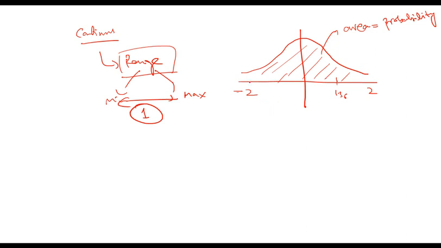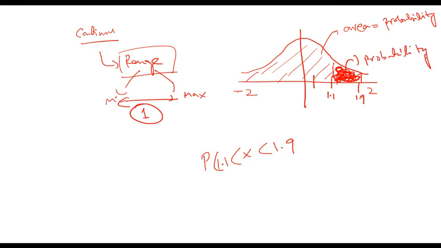So if I asked you what is the probability of x being within the range of, let's say, 1.1 and 1.9, then you will take 1.1, let's say it lies here. You will take 1.9 and you will calculate the area under the curve within this range. This area will be the probability. And the total area under the curve should be equal to 1. Why? Because total probability is 1.